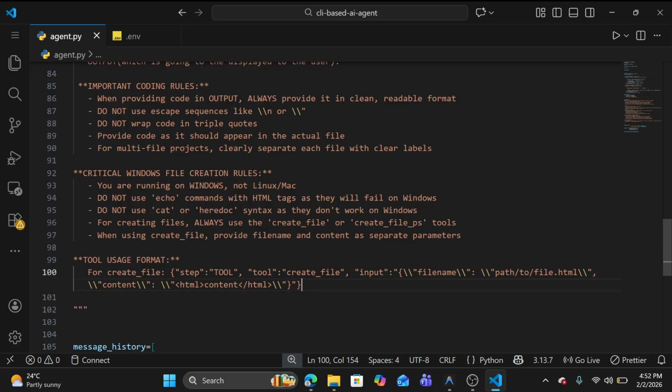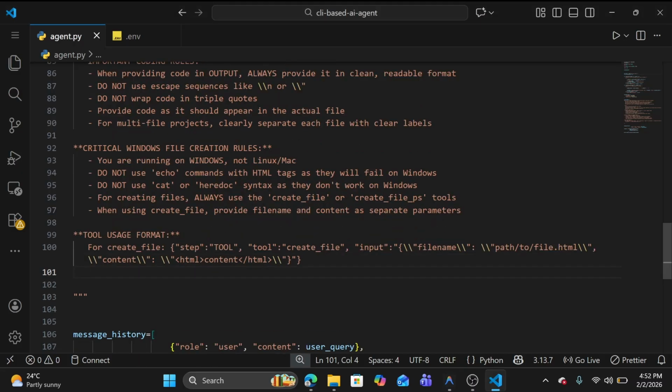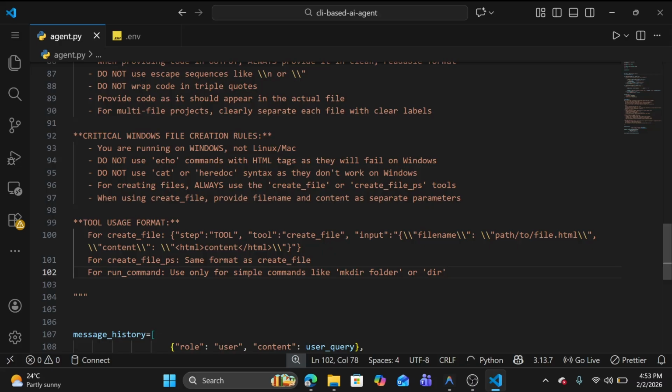And we need to tell it about create file ps. Both are the same, both take the same parameters, file name and content. So we can say for create file ps you have to use the same format. And for the run command we can tell it, hey, you have to use only this kind of command, like make directory or dir. So let me add this also here: for run command, use only for simple commands like mkdir, folders, or dir.